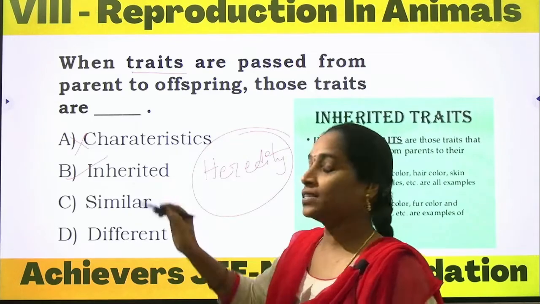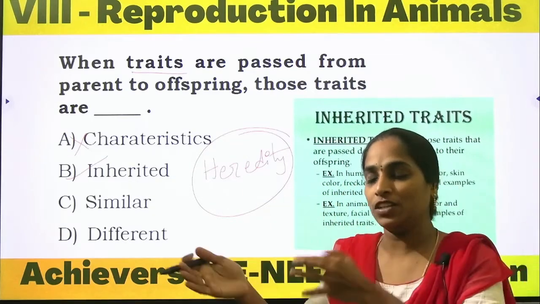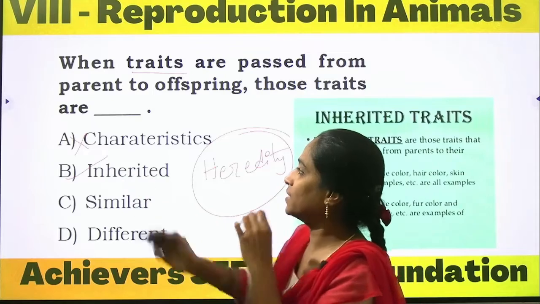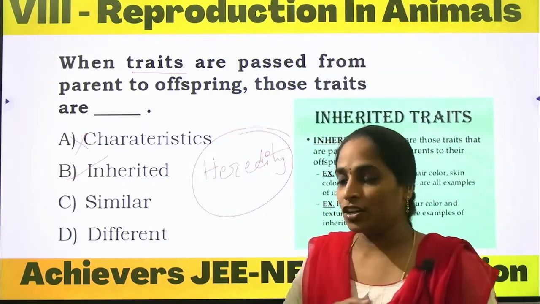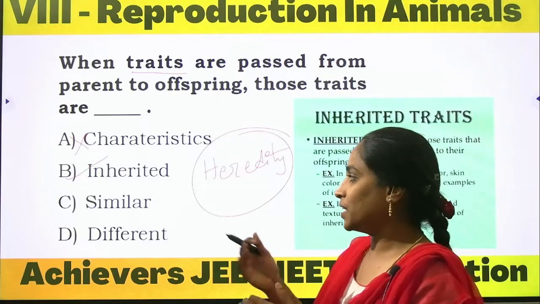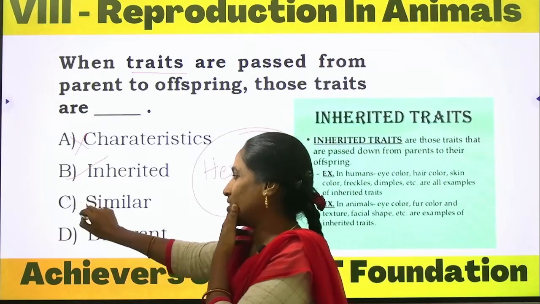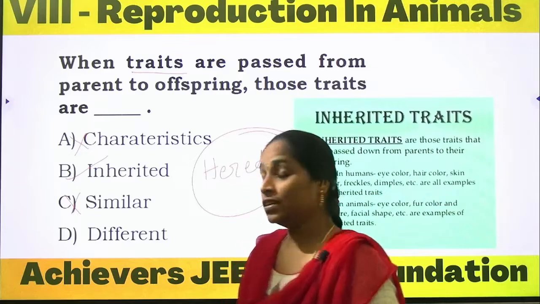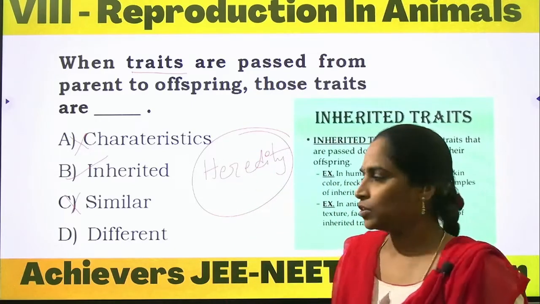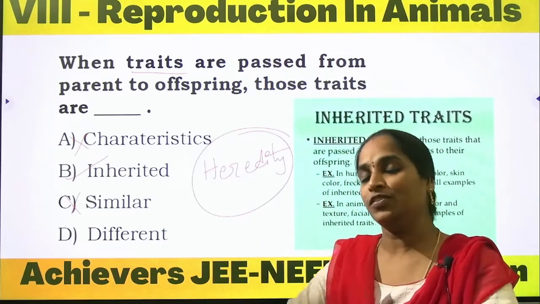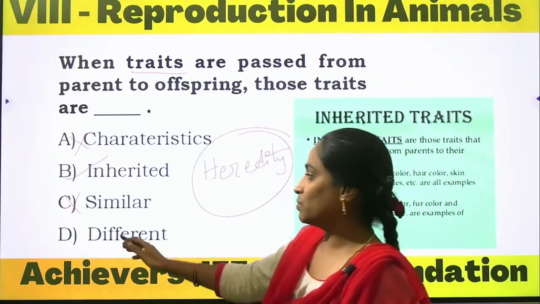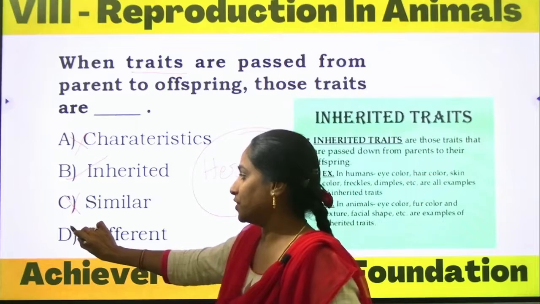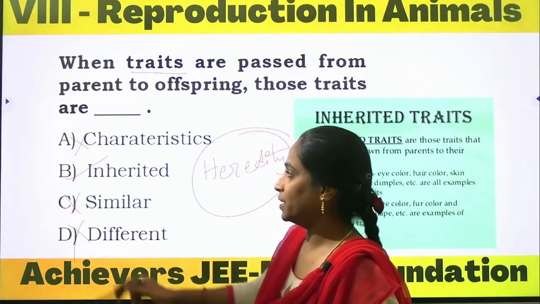The characters that pass from one generation to another are called inheritable characters. Are they similar characters? Not necessarily, sometimes they might be dissimilar. Option C is wrong. Somehow we can observe the same characters, but not exactly all; some of the characters will be different and some similar. Options C and D are also wrong.